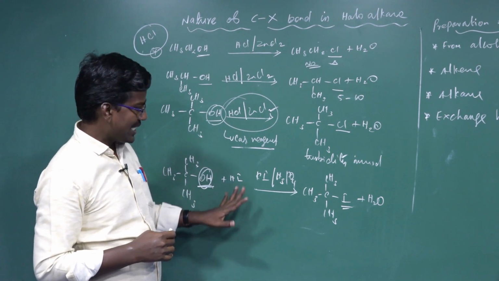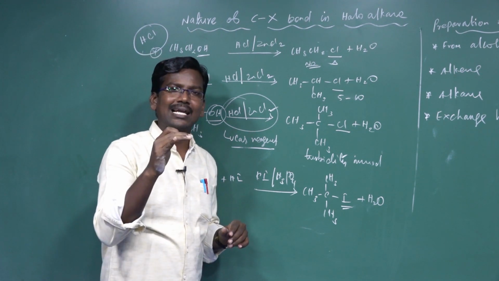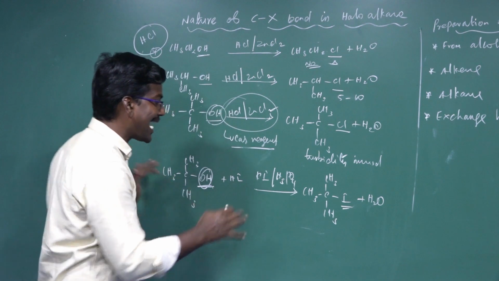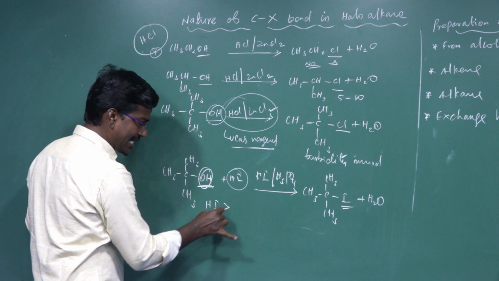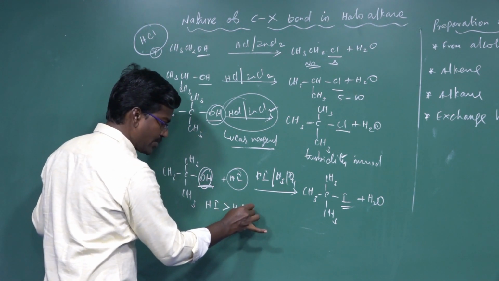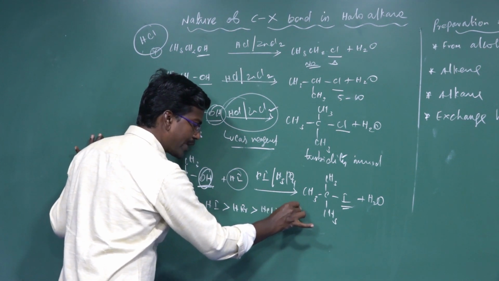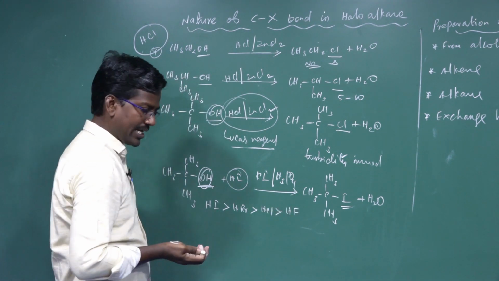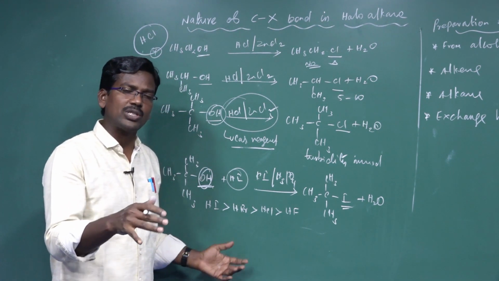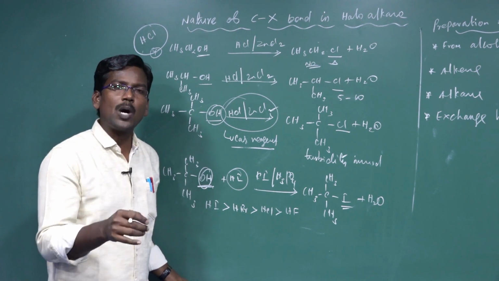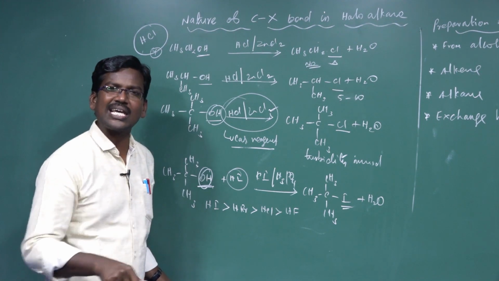The next one is the order of reactivity of alcohol with hydrohalic acids. Hydroiodic acid, HI, is more reactive than hydrobromic acid, HBr, then hydrochloric acid, HCl, then hydrofluoric acid. As already told, from top to bottom the size of the halogen increases, bond length increases, bond strength decreases, and bond dissociation energy decreases.